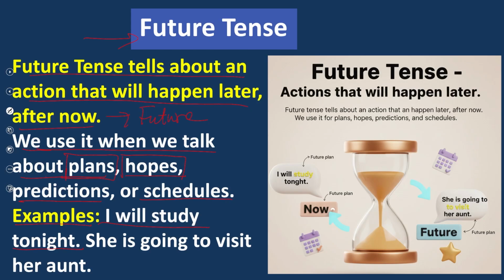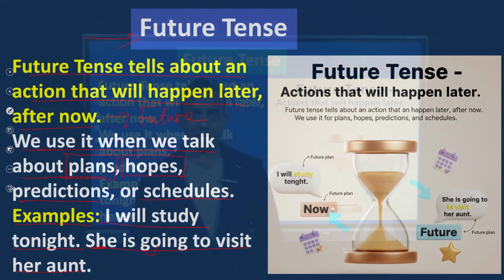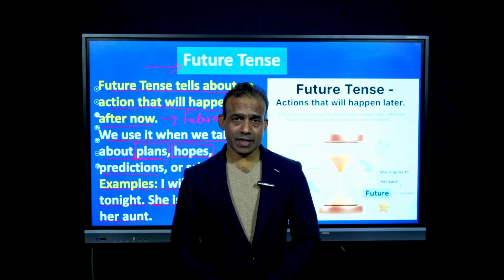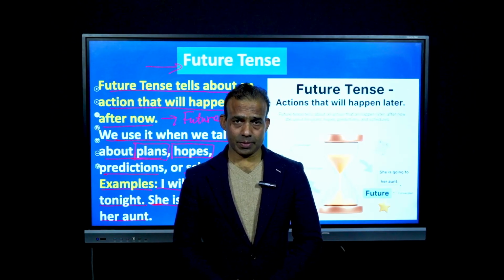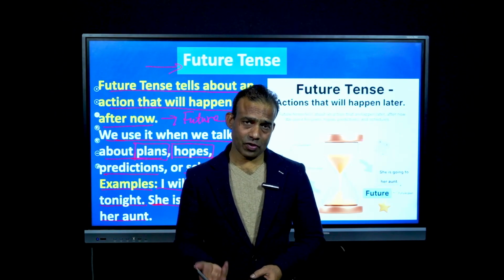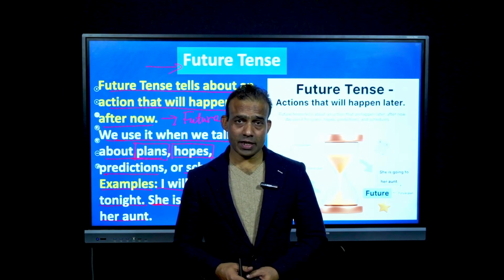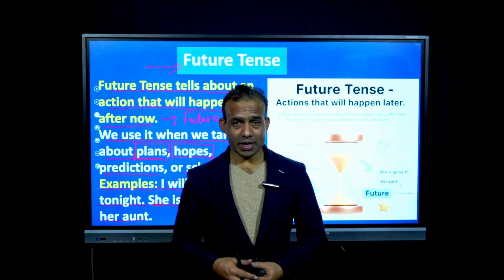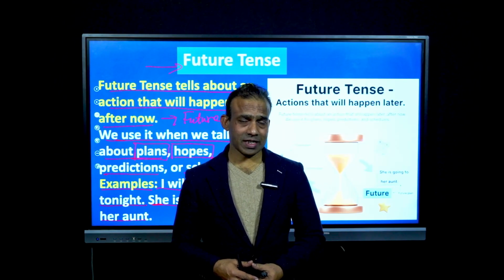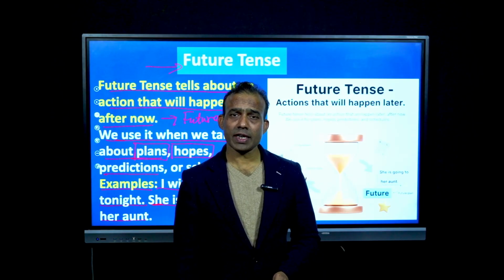And the next sentence is: she is going to visit her aunt. So, from these two examples and this definition, we can say that future tense is about the actions which will occur in future, and in future tense we talk about predictions, hopes, and schedules. Now move to the next point.